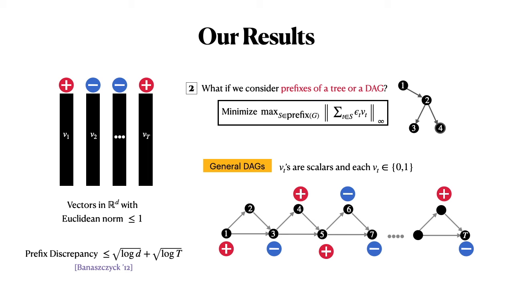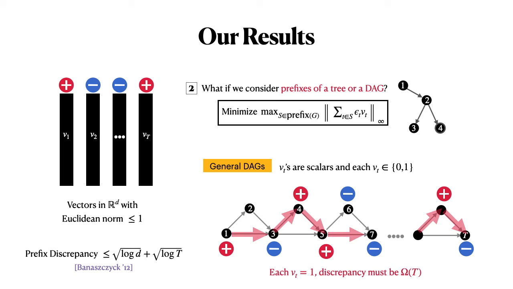It looks like this. So now we want the prefixes of this DAG to be balanced. For instance, the bottommost path, we should assign it plus and minus signs so that it's roughly balanced. But if we do that, then consider any of the top vertices and consider the majority color. For instance, let's say it's plus. So now if we have a path which sort of short circuits all the minuses in the top layer, then this path must have discrepancy that is linear in t.